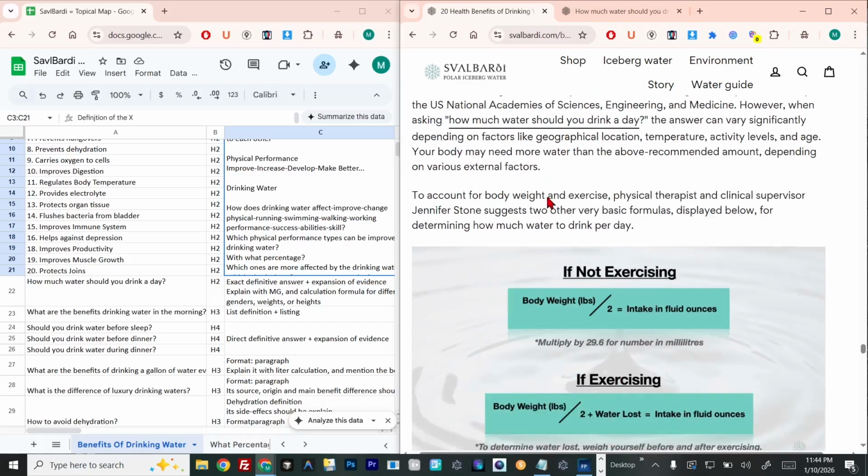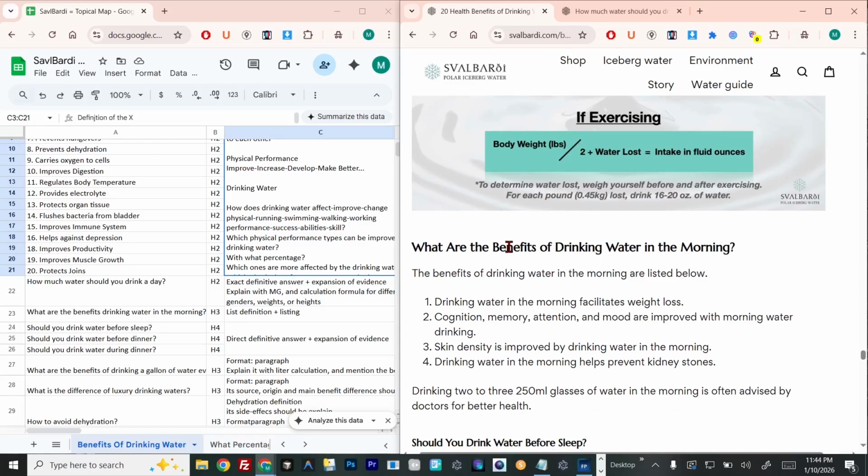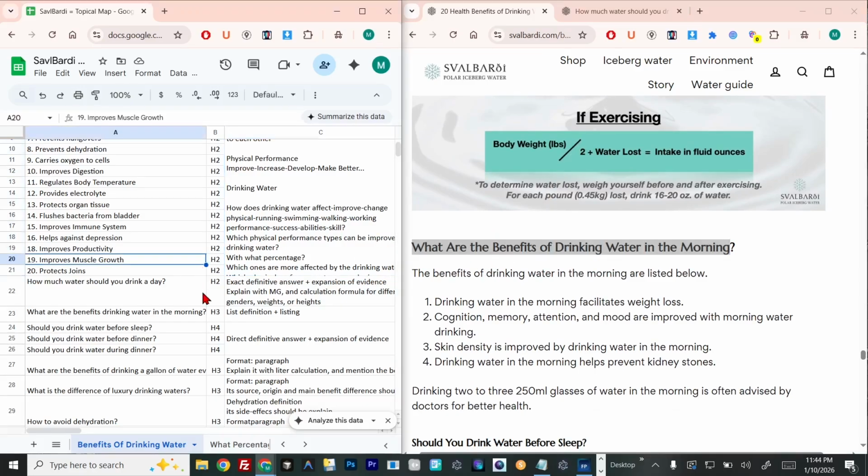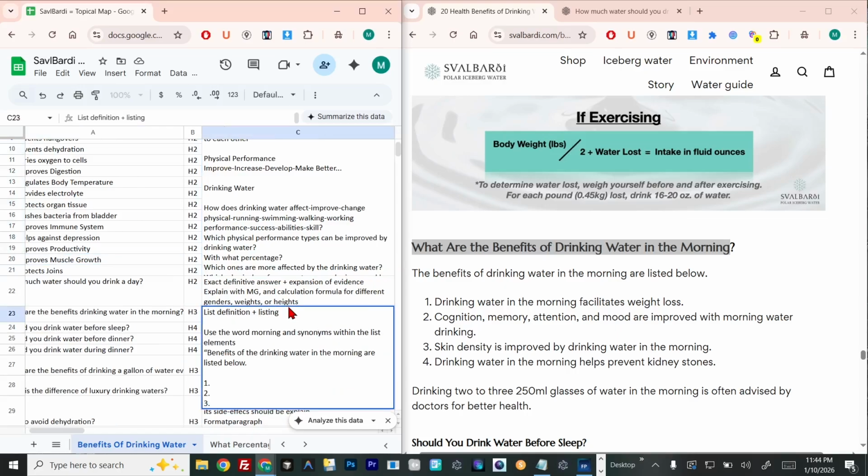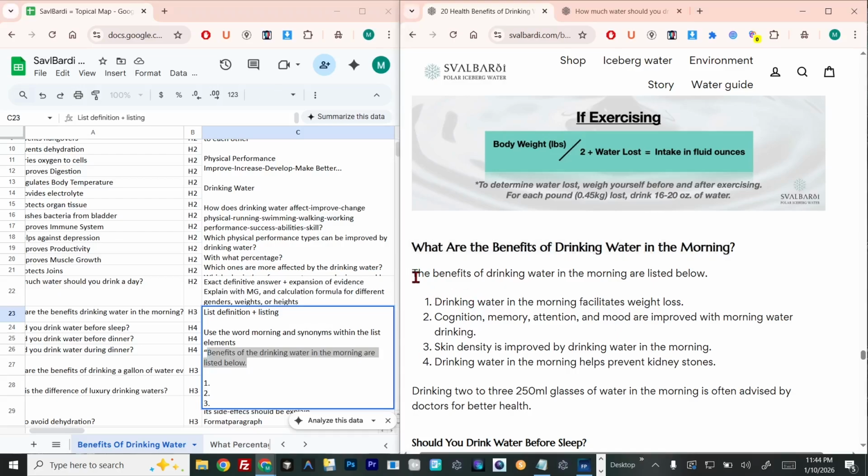This specific author's name is very important, and here using the word account is directly the annotation of our question. Now the next is, if we ask the question what are the benefits of drinking water in the morning, here you can see we also ask for listing plus list definition, and we give the list definition. We can see the benefits of drinking water in the morning are listed below, and we give the different things: cognition, memory, attention, skin density, and these types of things.